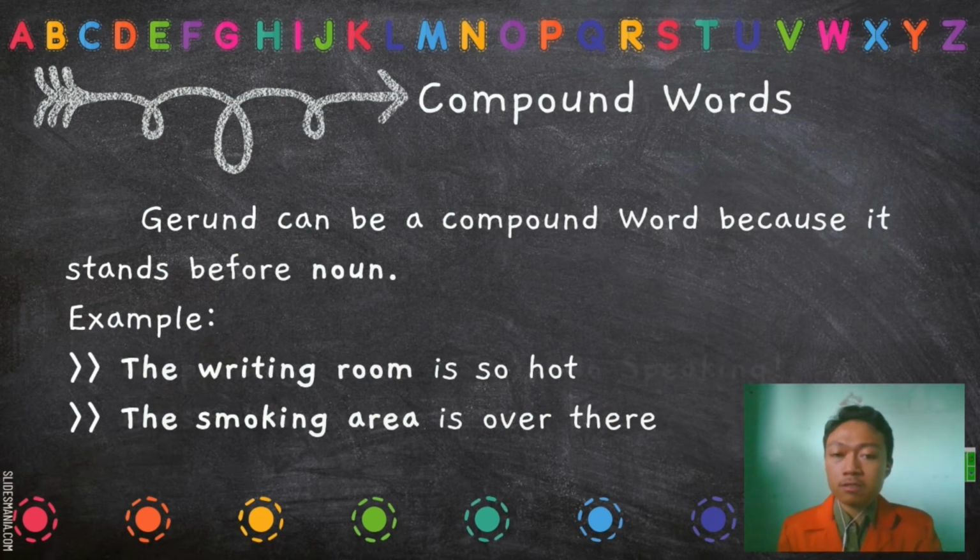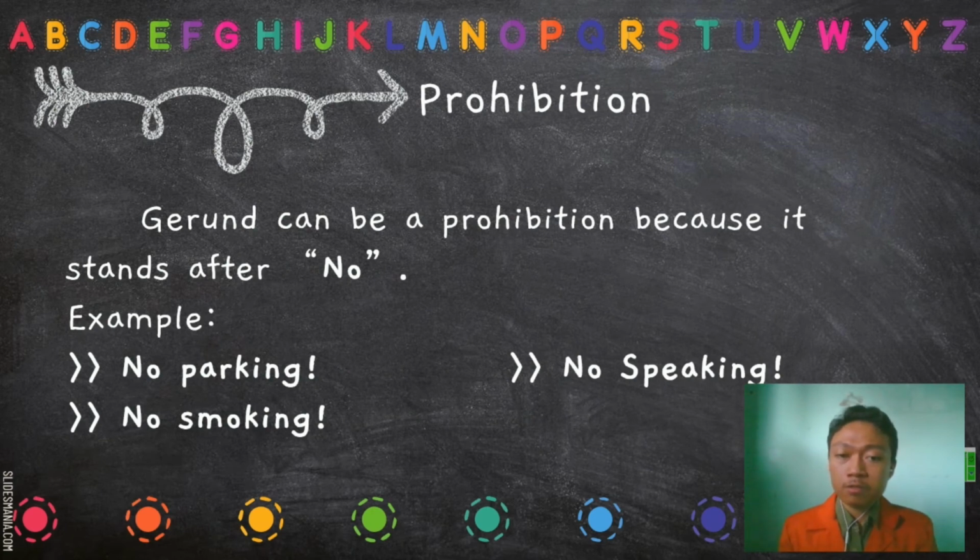The next function is gerund as a prohibition. Gerund can be a prohibition because it stands after no. Example: no parking, no smoking, no speaking, and etc. Going to the next slide.